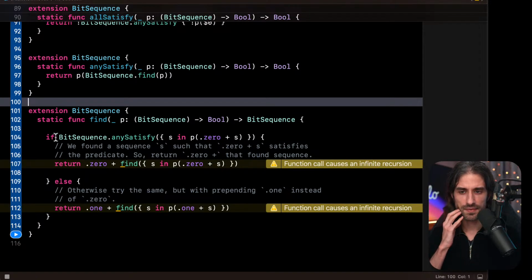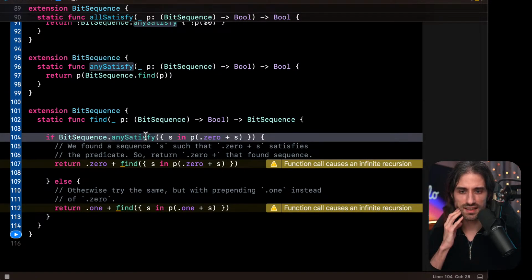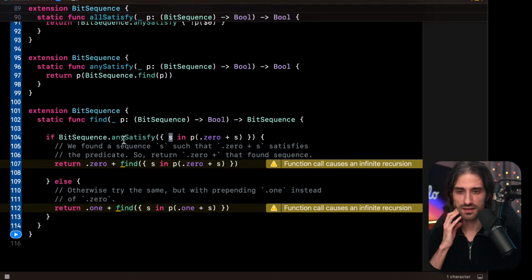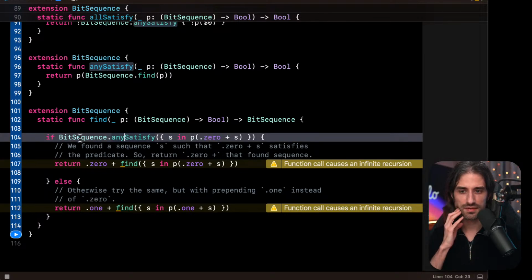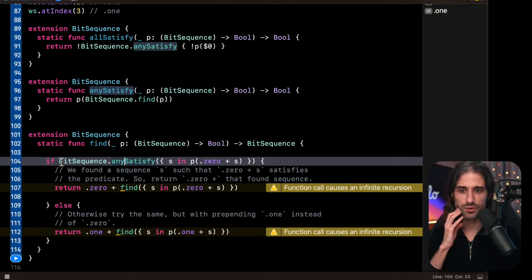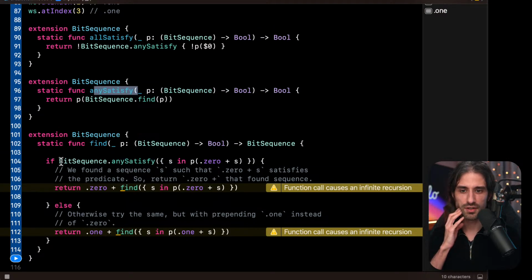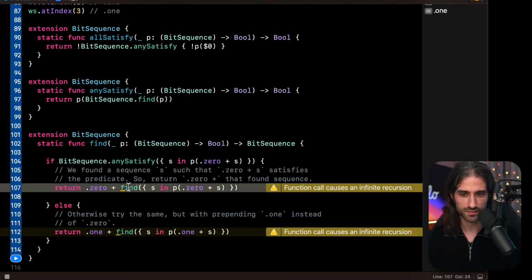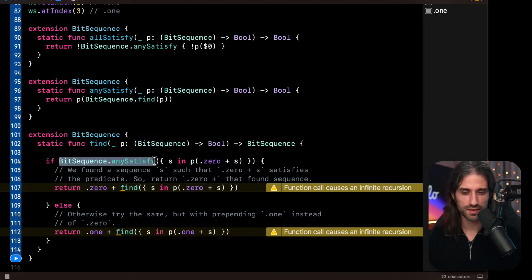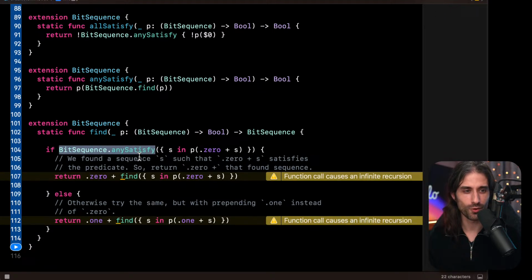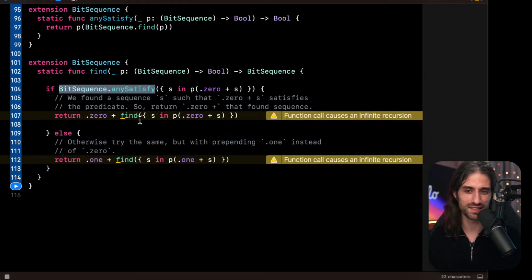We say, okay, if bit sequence anySatisfy, so what is this S here? What's interesting is that we use BitSequence.anySatisfy, but anySatisfy itself is defined in terms of find. That's when we get to the really tough part of this live stream.